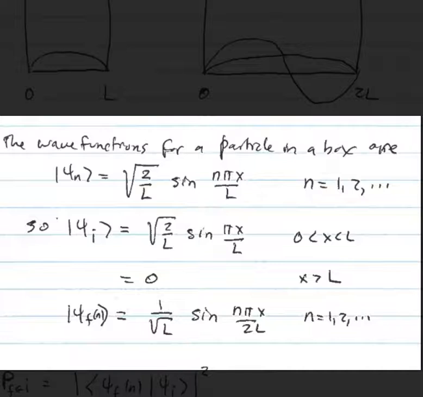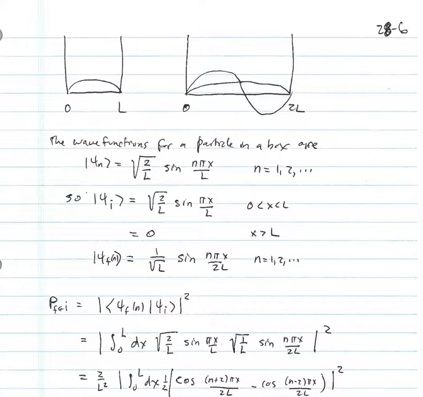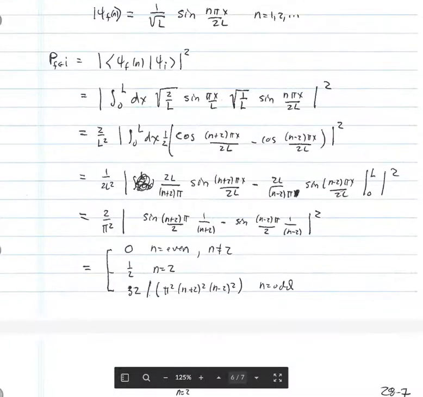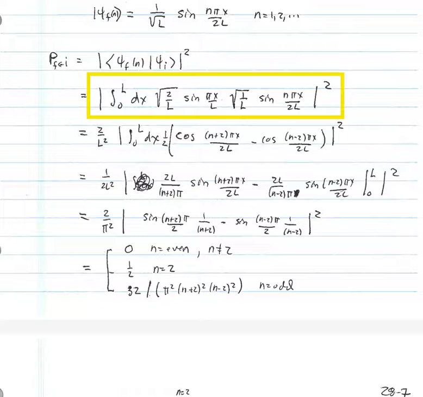Now the final wave functions are given by just taking L goes to 2L. So I get 1 over the square root of L sine n pi x over 2L, where now n runs from 1 to 2 out to infinity. And so now we just have to calculate the overlap of this and square it. So the overlap is given by an integral from 0 to L. I only need to run out to L because the initial wave function is 0 running from L to 2L. So that will not contribute anything to the integral.